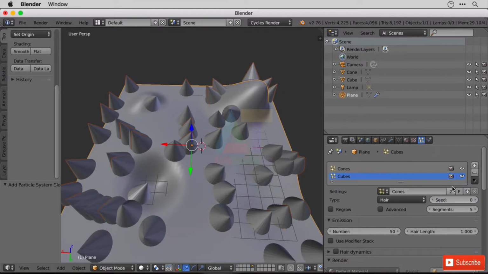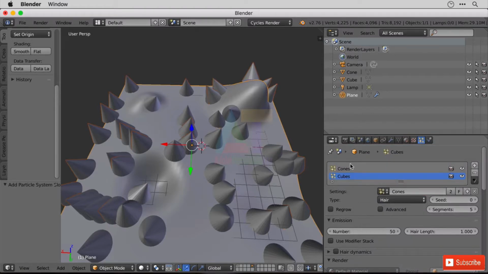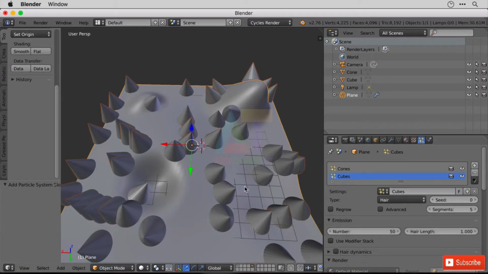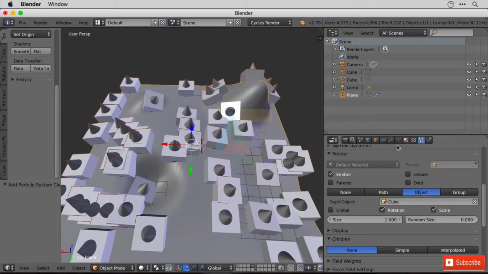Now we need to make it unique by clicking on this number, otherwise anything we change down here will change both of these particle effects. So let's go down here and press number 2, it changes to cone 001, and I'm going to rename that cubes. Now it looks no different at the moment. You continue to scroll down to the object and change it to cube.